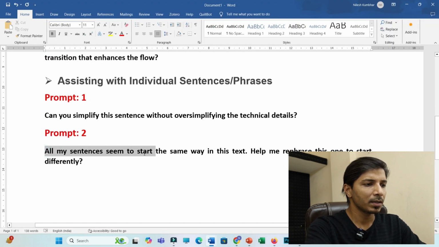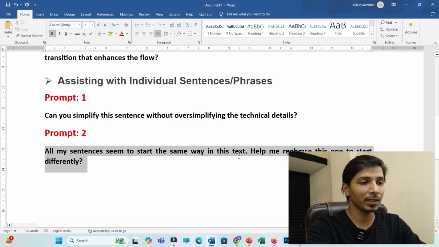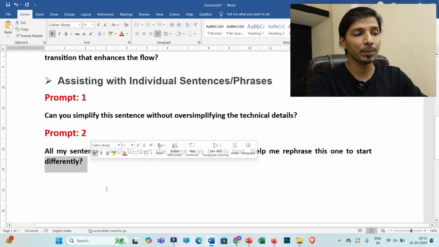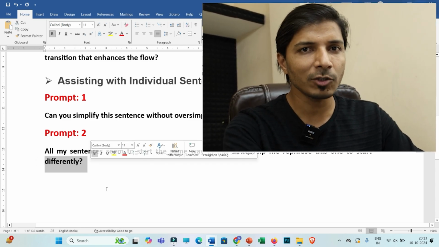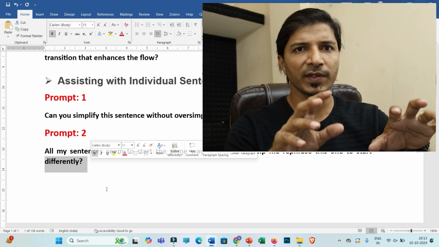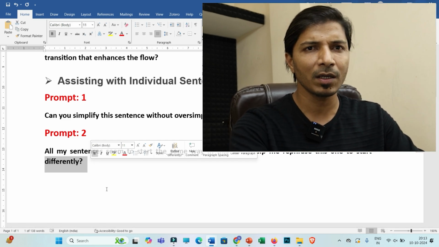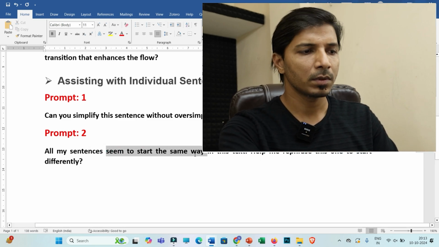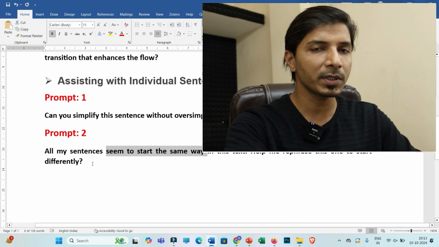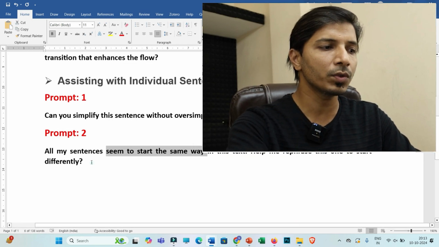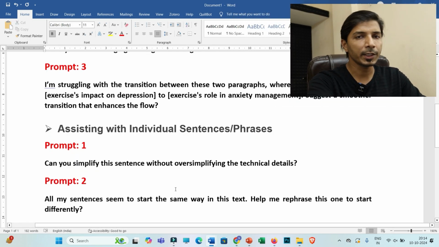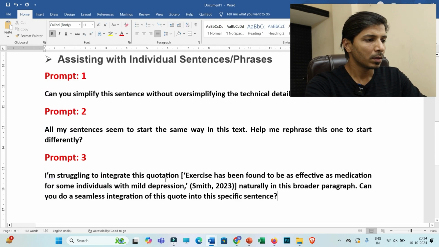Now the second prompt, all my sentences seem to start with the same way in the text. Help me to replace this one to start with differently. Okay, so this is the major problem with everyone, means our writing style is almost the same. So whenever we write any specific sentences, then definitely there is a possibility that all other sentences seem to start in the same way, or the style looks the same. So obviously, to represent your data differently, you need to use this prompt, so that you will be getting the text with excellent representation.